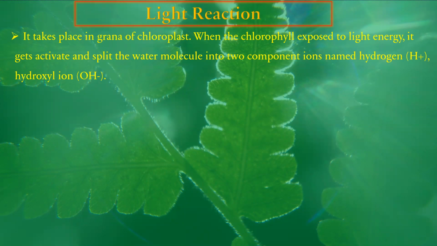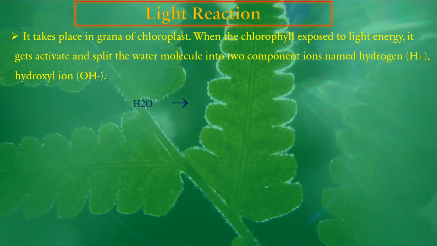So here when the chlorophyll is exposed to light energy, it gets activated and it can split the water molecule into two component ions named hydrogen and hydroxyl ions.